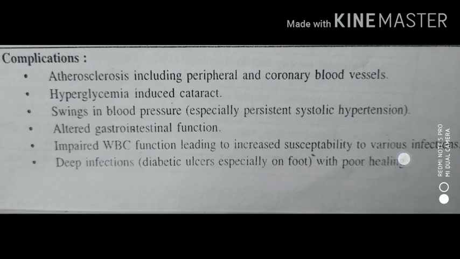If we look at the complications, some of them are related to the eye or related to blood. So what are these?